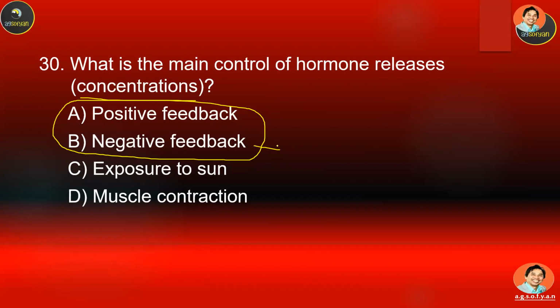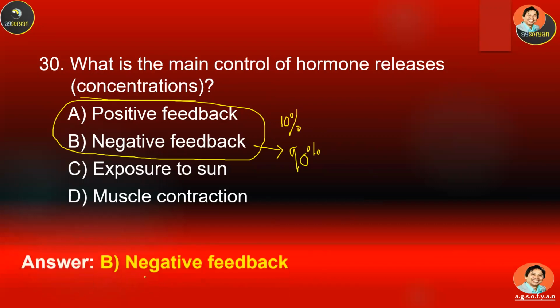This one accounts for more than 90% of the control, and this one is less than 10%. So from this, the answer should be the negative feedback system. This is the way our body works, actually, by negative feedback systems.